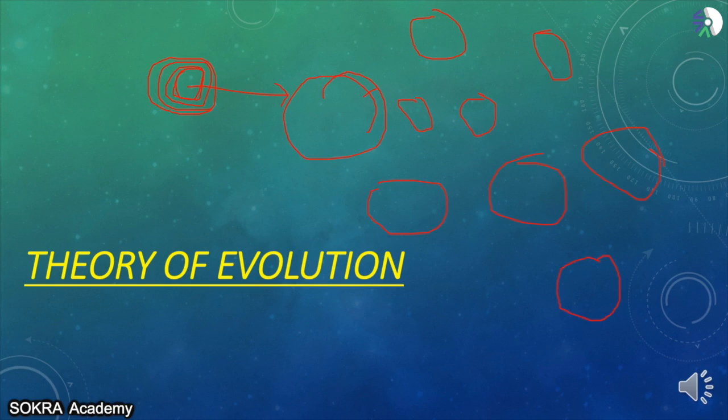So they give this theory of evolution. First the Big Bang happened, then our galaxy came into formation. In that galaxy there is Earth, and this Earth was not habitable at first because the temperature was too hot. Then over time the temperature settled down. Then there was the Ice Age. You must have seen a movie like Ice Age, an animated movie.